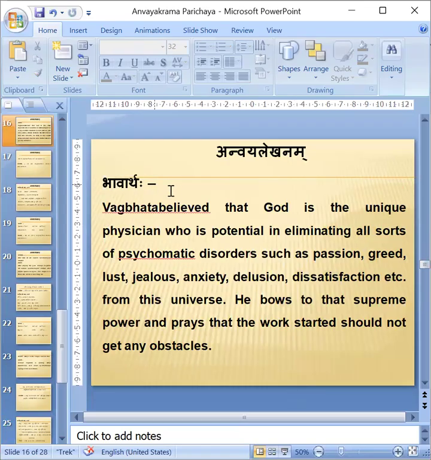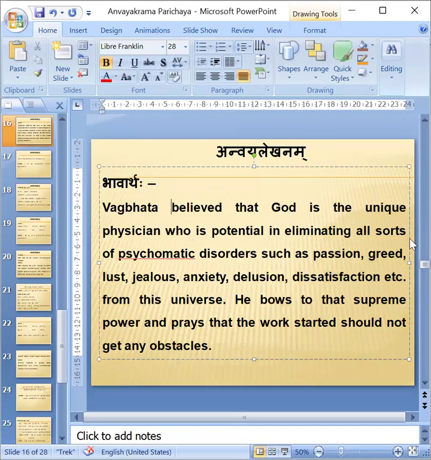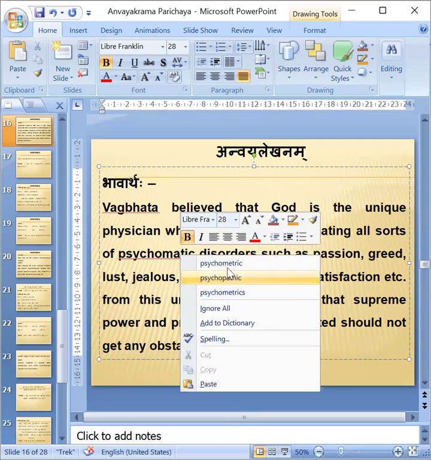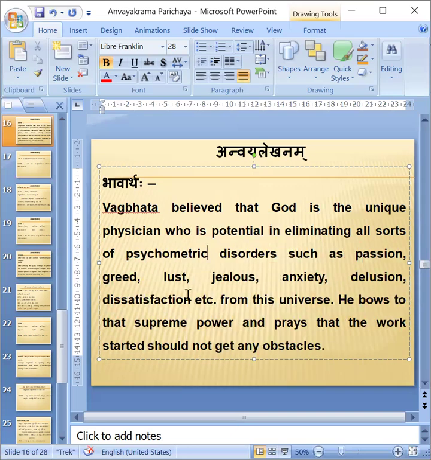Bhavartha, that also can be Shastrartha. Vagbhata believed that God is the unique physician who is potent in eliminating all sorts of psychosomatic disorders such as passion, greed, lust, jealousy, anxiety. Ragadi means what? Raga, Kama, Krodha, Lobha, Moha, Mada, Matsara. These are called Ragadi. That I will explain in Shastrartha, because that is the special thing here.